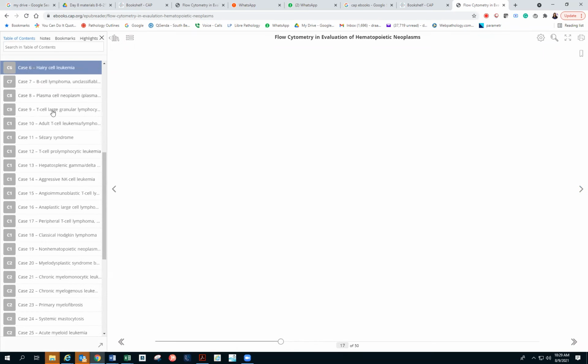So that's it. Akanksha, I have a doubt in the flow pictures of LGL. In the second row, the CD56, they have shown positive.